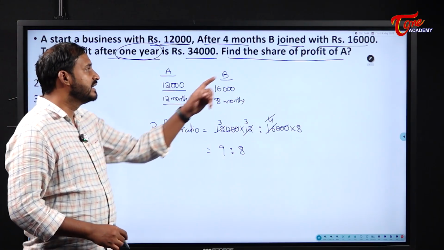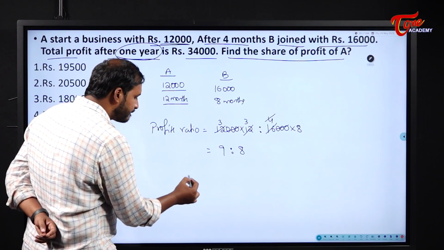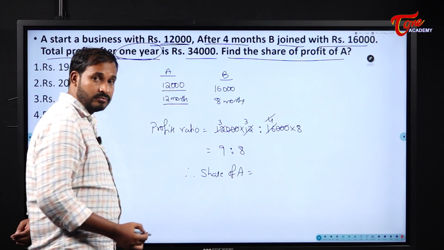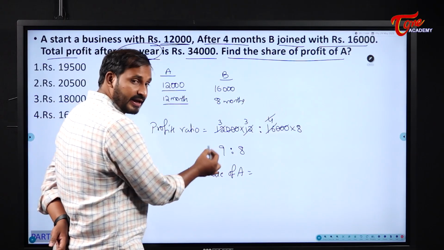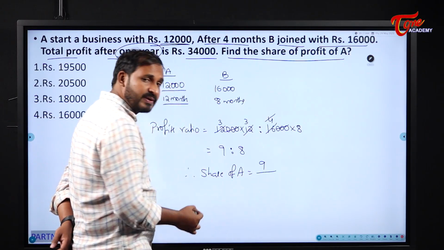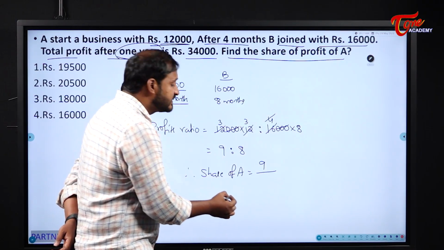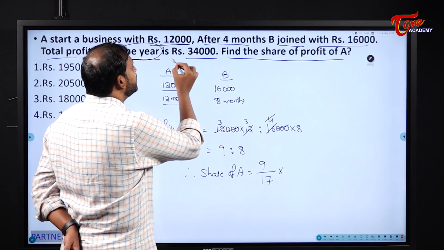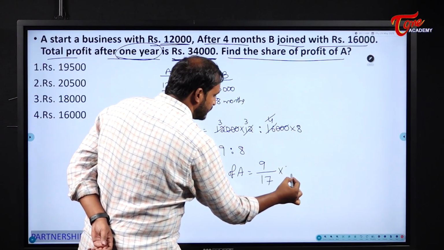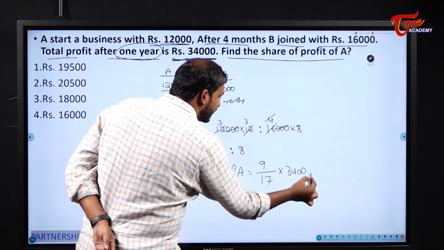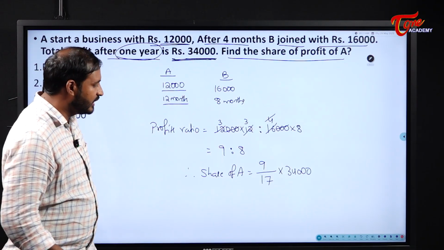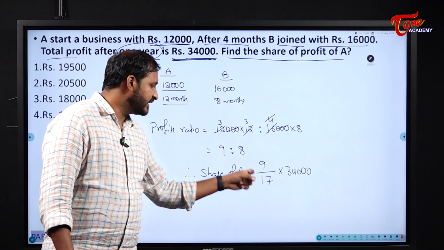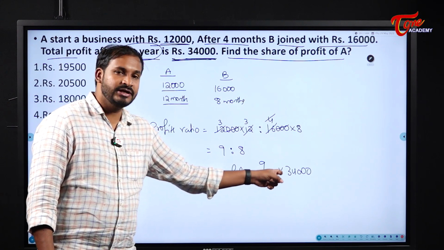They are asking us the share of A. Therefore, share of A is equal to, how many parts is A getting here? 9 parts, by the total number of parts, 17 parts. 9 by 17 into the total profit, 34,000, which is the total profit they are getting after a year. A's share is 9 parts out of the total. 9 plus 8 is 17. So 9 by 17 into 34,000.